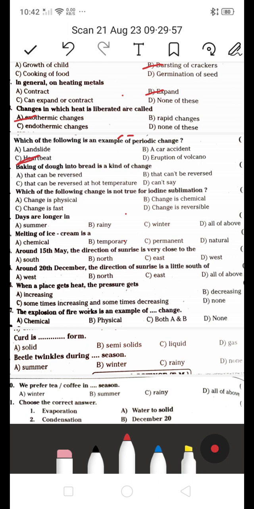నెక్స్ట్, బేకింగ్ ఆఫ్ డవ్ into bread is a kind of change. Is it that can be reversed or that cannot be reversed? C, that can be reversed at hot temperature, and D, cannot say. Which is the right answer? Baking of dough into bread is a kind of that cannot be reversed.